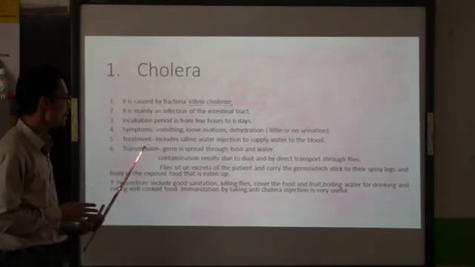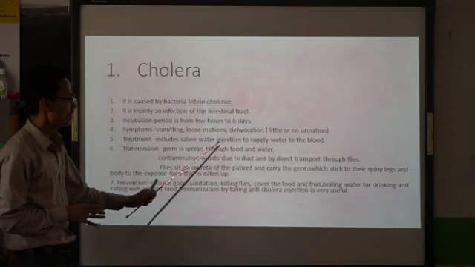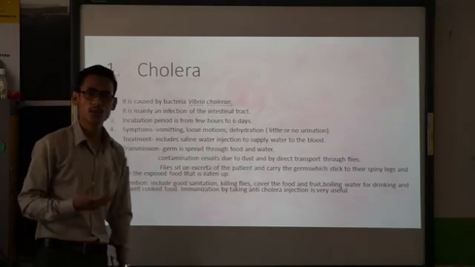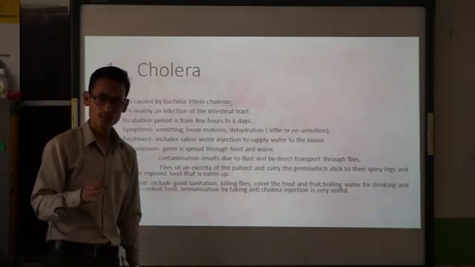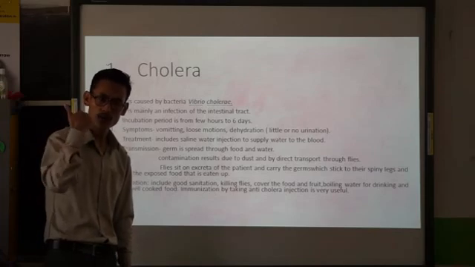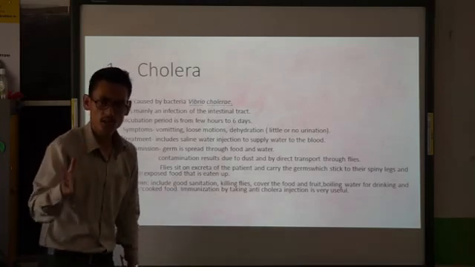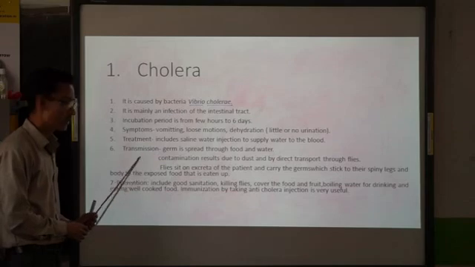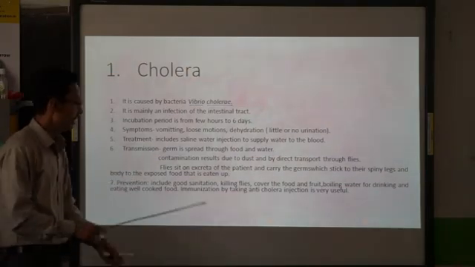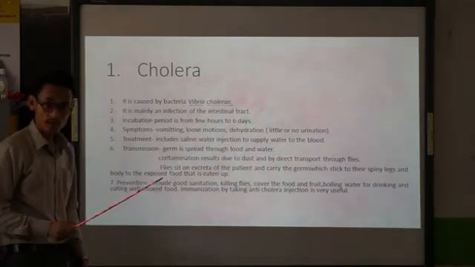So treatment includes saline water injection to supply water to the body. Saline water injection needs to be done so that there will be a continuous supply of water in the body along with the blood. Transmission. Now how are the germs transmitted? It is transmitted through the food and water.